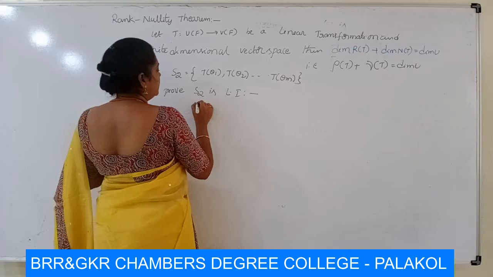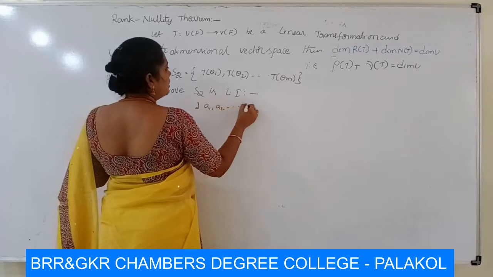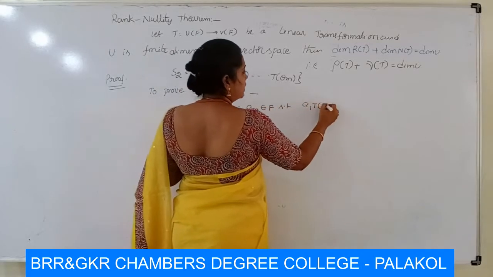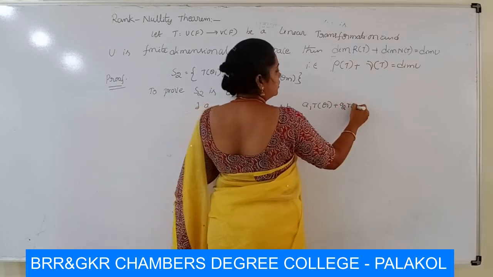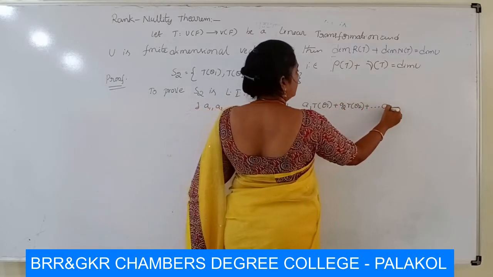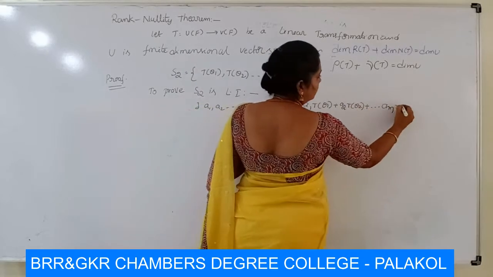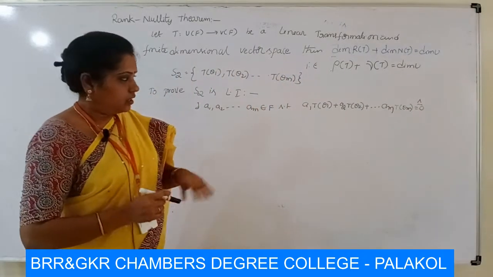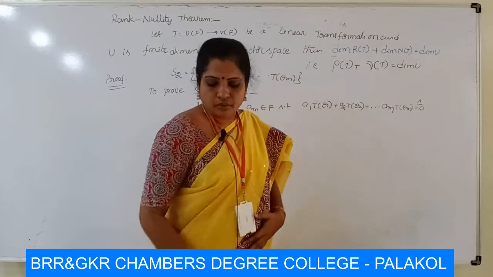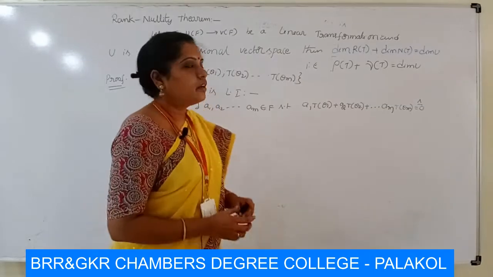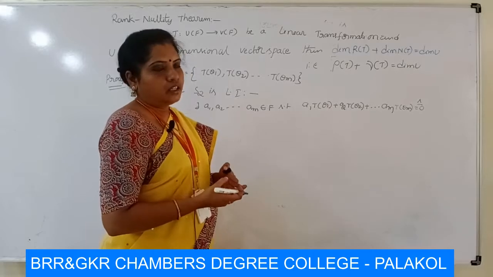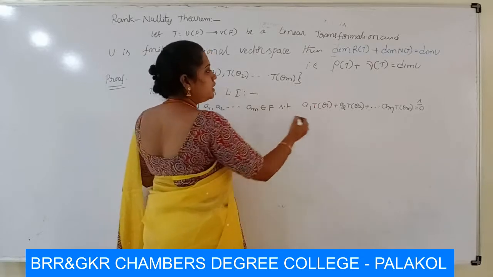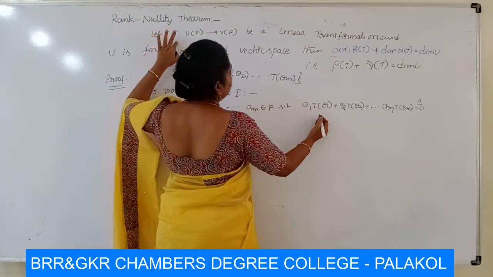We take scalars. There exist scalars a1, a2, and so on, am belonging to F, such that a1 T of theta 1 plus a2 T of theta 2 plus and so on, am T of theta m is equal to 0 bar, because the equation has T images, which are elements of V. So V has the zero element, 0 bar. Here T is a linear transformation, as given in our theorem.